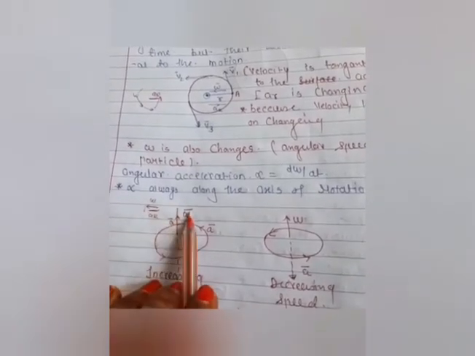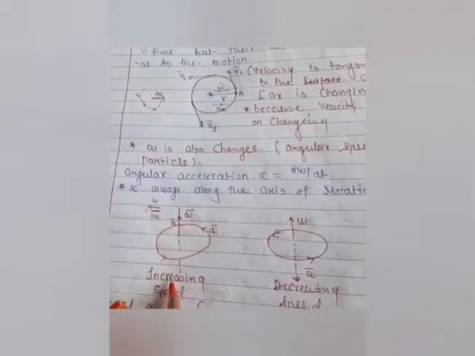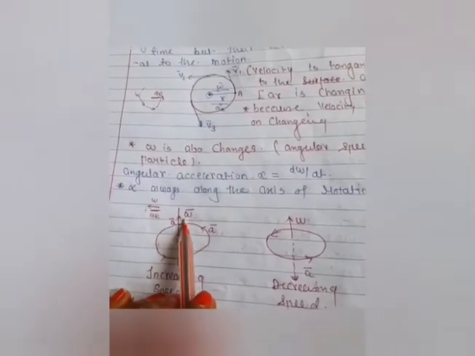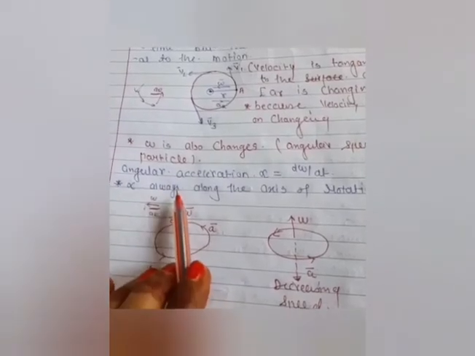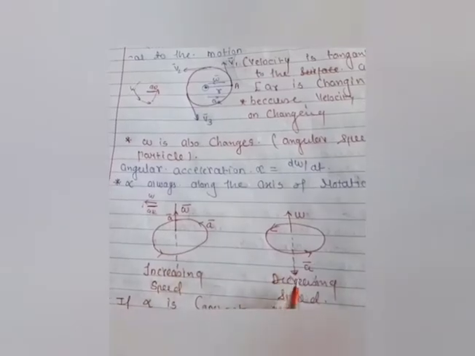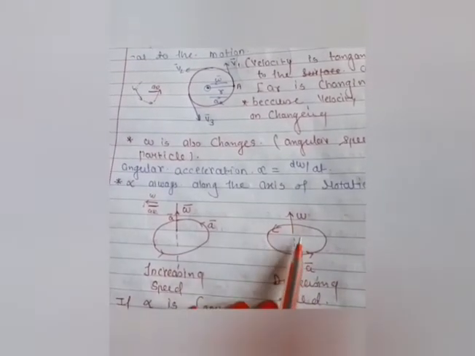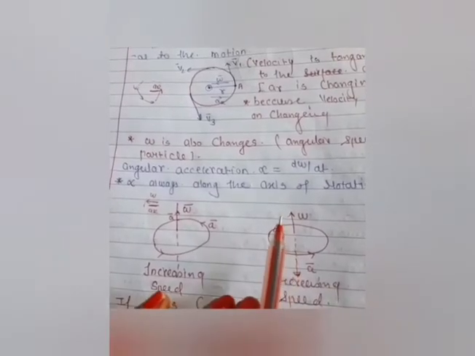What is a and omega? a is linear and omega is angular. So when speed increases, both are moving along the same direction. And when speed decreases, both are in opposite direction. After some time the speed becomes zero, so the net force is balanced here.